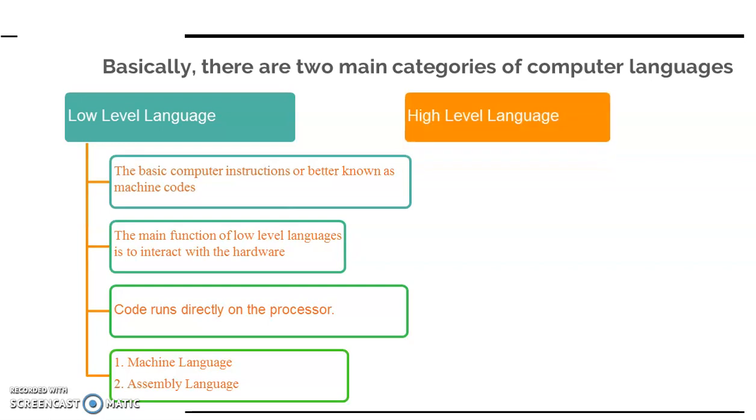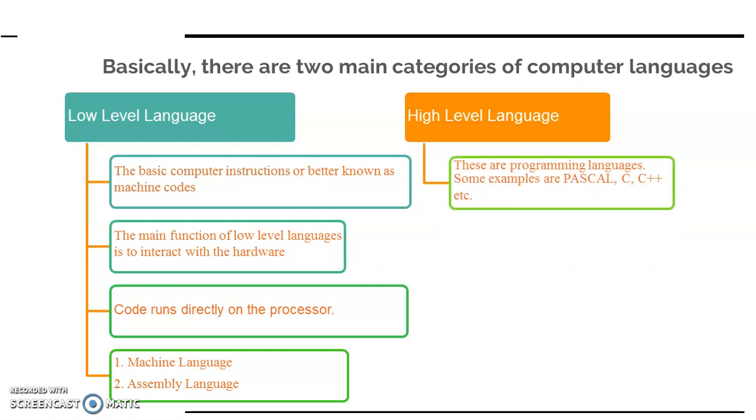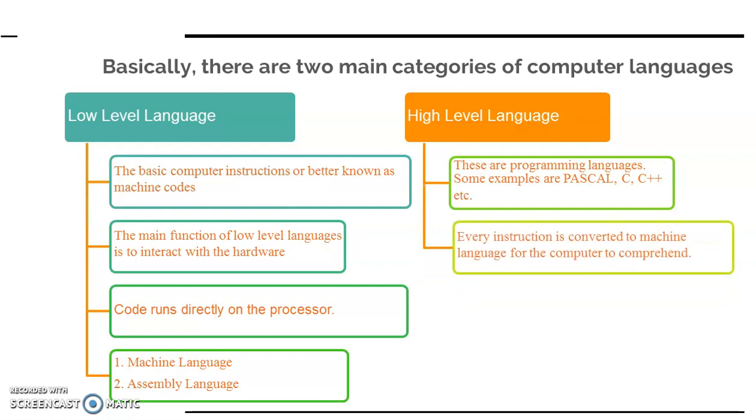Now the second category of computer language is high level language. Examples of high level language are C, C++, Java, Python. Every instruction is converted to machine language for the computer to comprehend. That means if you have written some instruction in Java or C or C++, then this instruction is first converted into machine language for the computer to understand it, so that it can perform the required task.